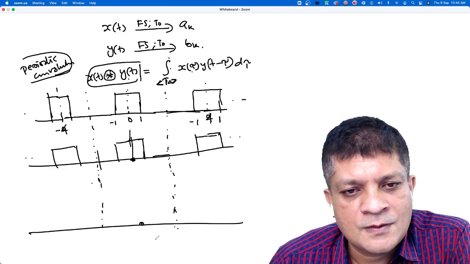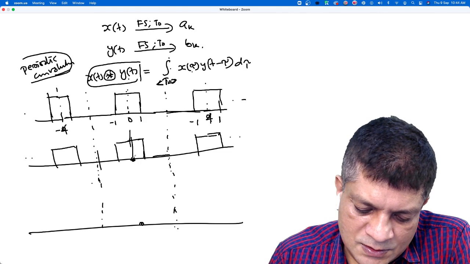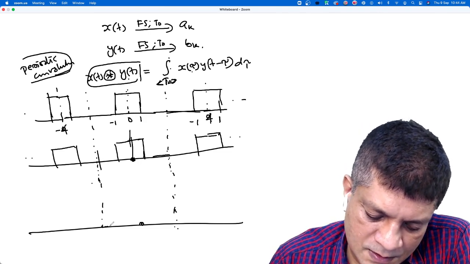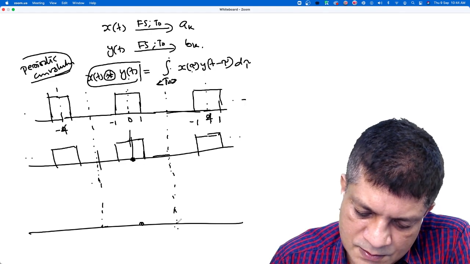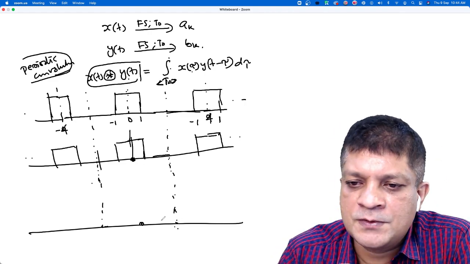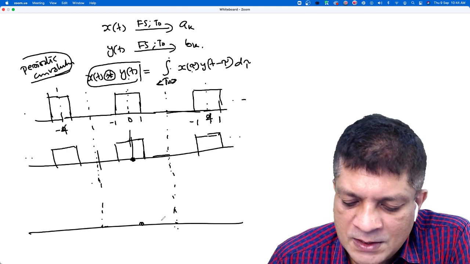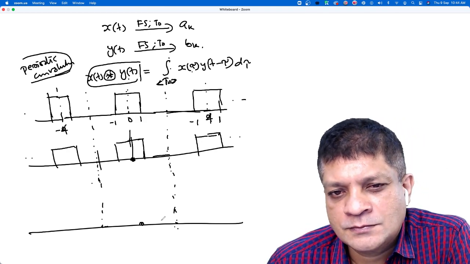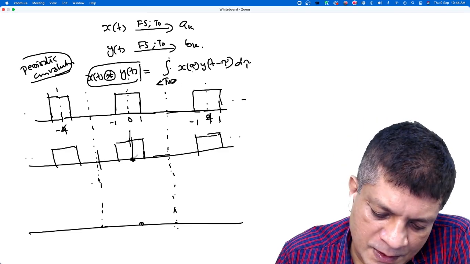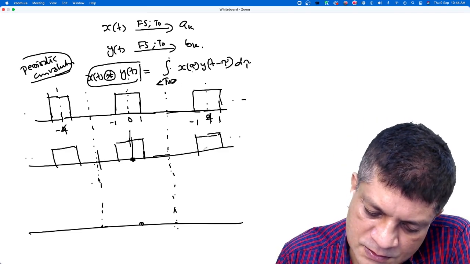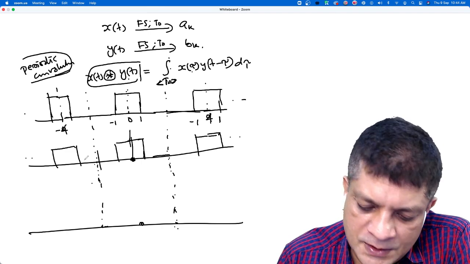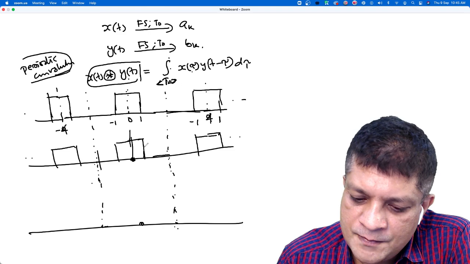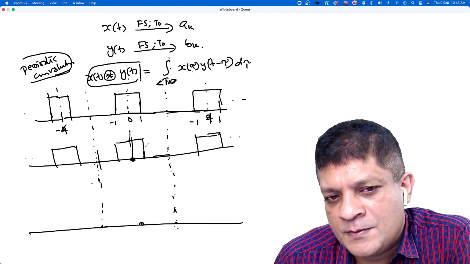Yes, sir. So let us start from this point, and then move this point to here. That means shift the entire signal. Tell me what is the shape of that? Remember, when you shift this point, this will also be shifted here. The entire sequence is shifting, not only this one.